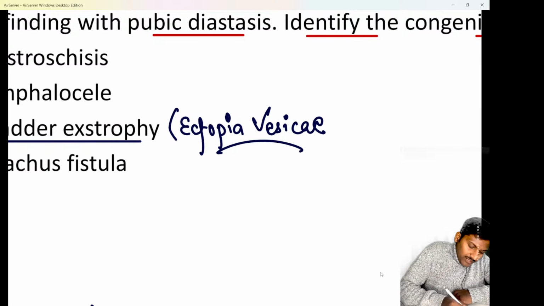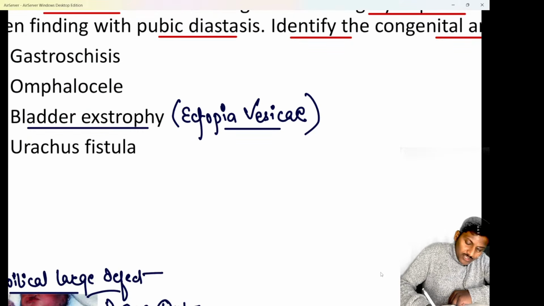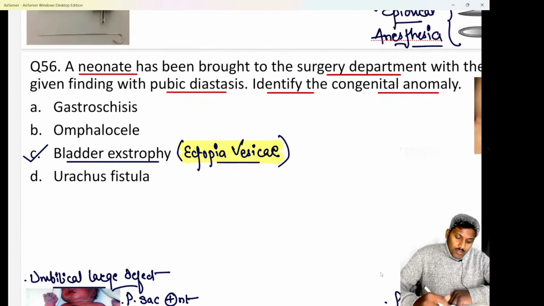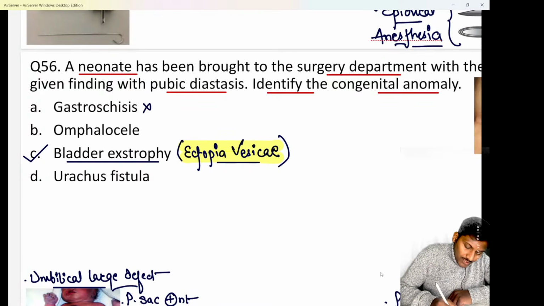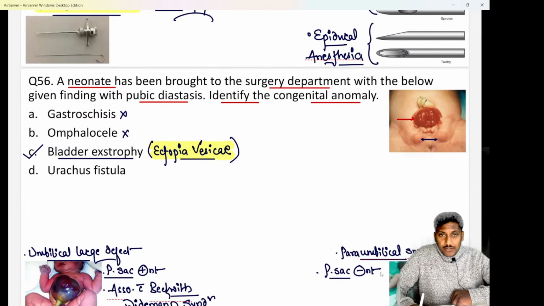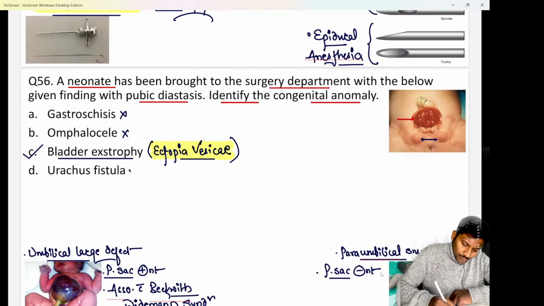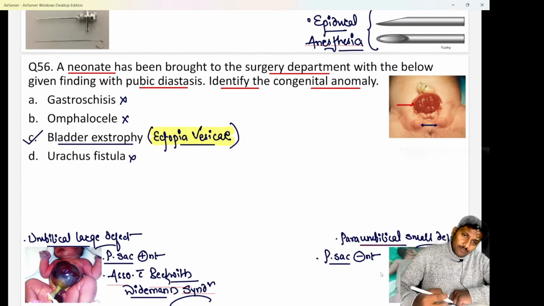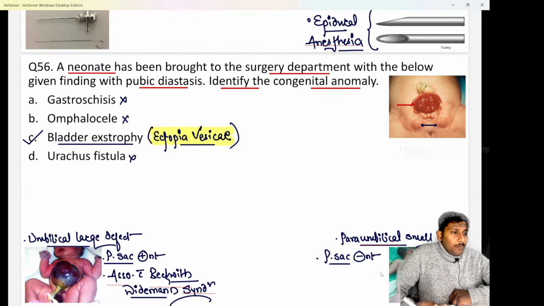That is very important for the examination to be remembered. Commonly repeated in FMGE and NEET PG both. This has been a case to be aware of. No issues with this. Do remember the other conditions, gastroschisis and omphalocele, are the defects in the abdominal wall but not related to the bladder. Urachal fistula, in that condition, urine comes out from the umbilicus of the patient. So that is important.